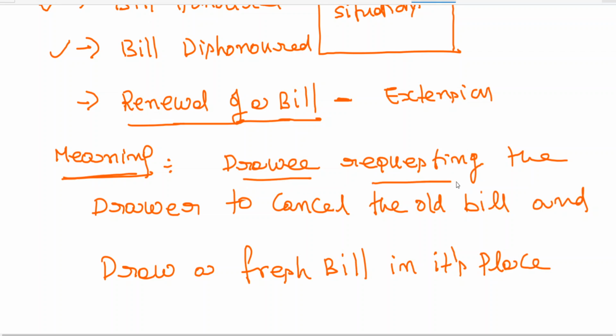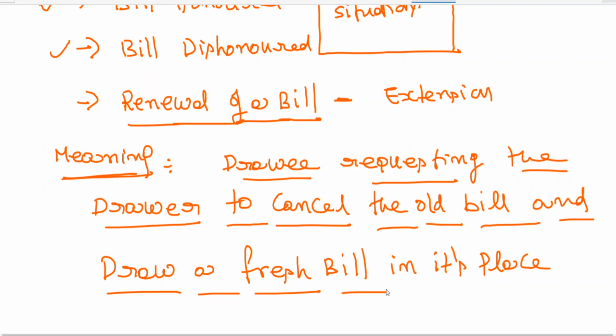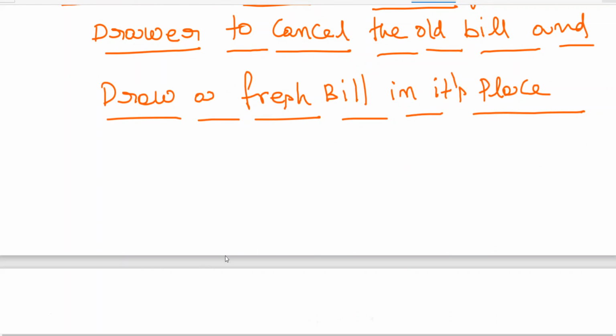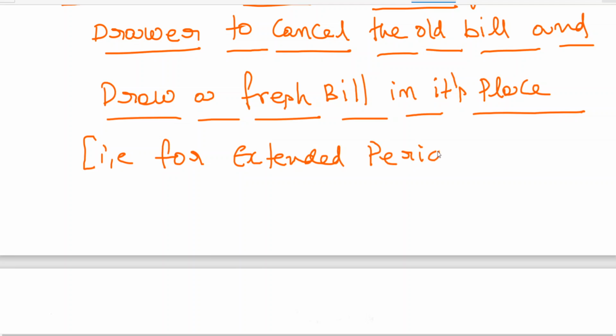So drawee requesting the drawer to cancel the old bill and draw a fresh bill in its place. That means it is replacing the old bill. So obviously what happened? The fresh bill is for an extended period. So fresh bill in its place means for extended period.